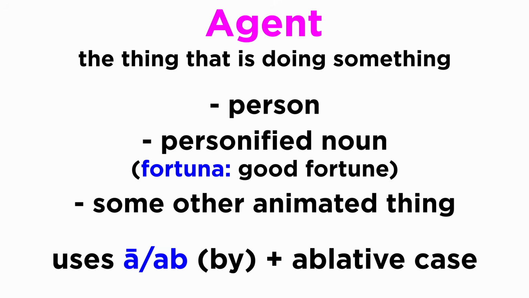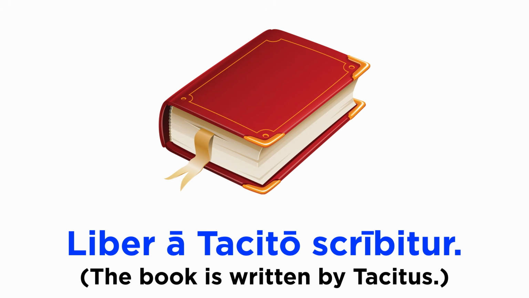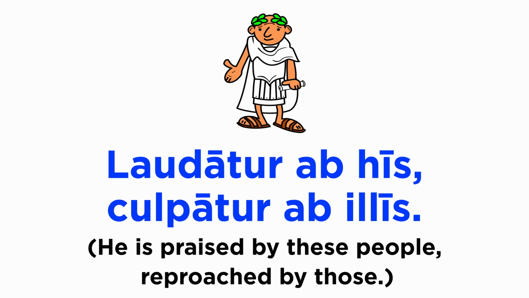It is translated into English with the prepositional phrase by, while Latin will use the prepositions a, ab, followed by the ablative case. A will be used in front of consonants, while ab will be used in front of vowels or the letter H. Let's see some examples. Urbs ab hostibus delebitur. Liber a tacito scribitur. Laudatur ab iis, culpatur ab illis.